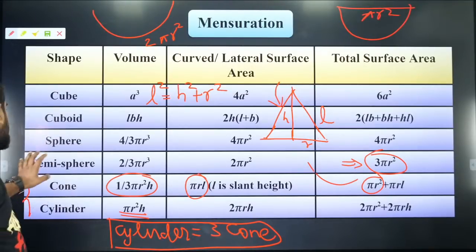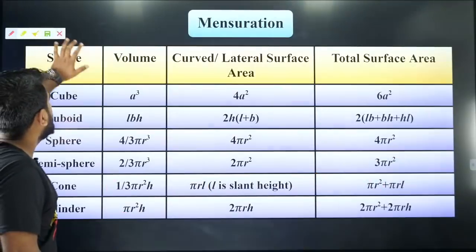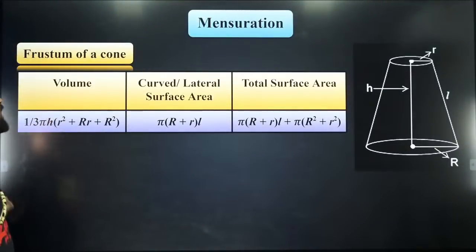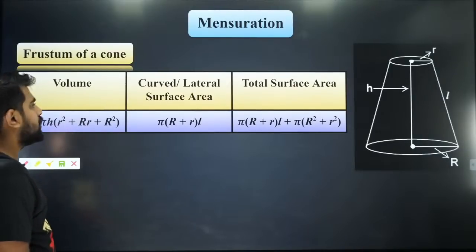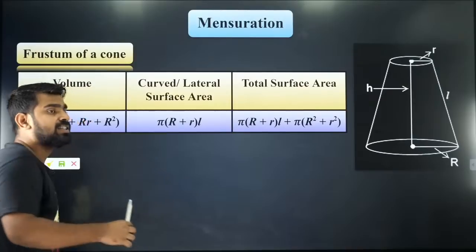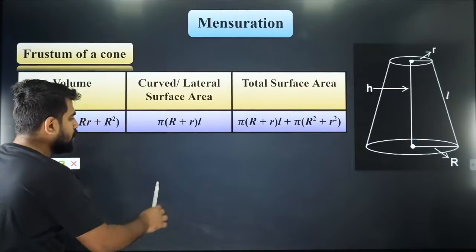So let us move forward to the next one. Here we go, people. The next one is the frustum. This is something you might have studied in your 10th standard, but most of you would have forgotten it, so I am going to explain it again. Listen very carefully. This is important. A frustum is nothing but the shape of a bucket. So it looks like this.